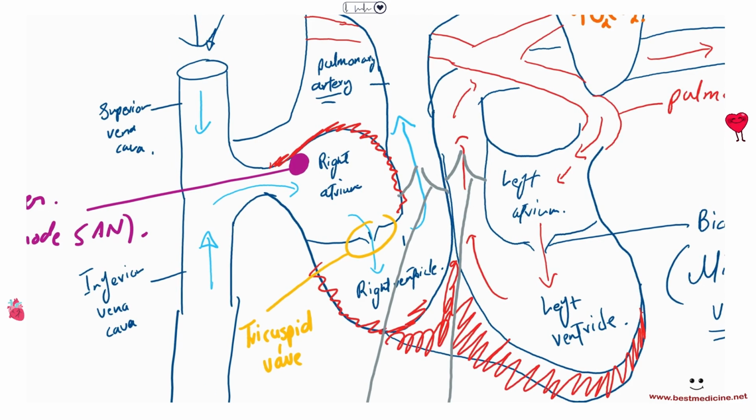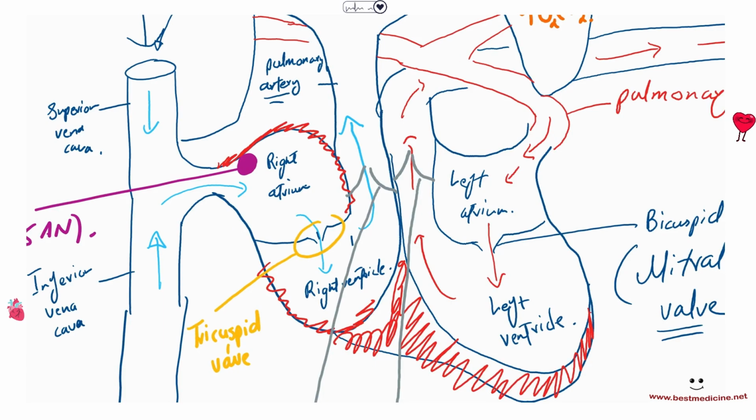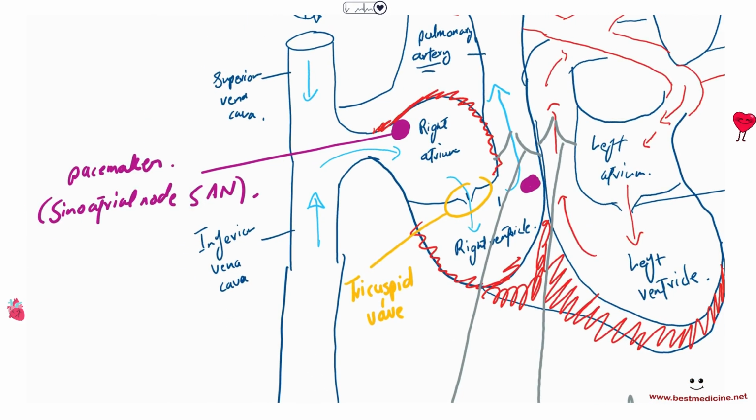There's also another node here. The other node is the one that receives this wave of electrical activity from the sinoatrial node, and that is the node present around here in the wall. And this node is called the atrioventricular node, okay? Atrioventricular, because it's present between the atria and the ventricles.